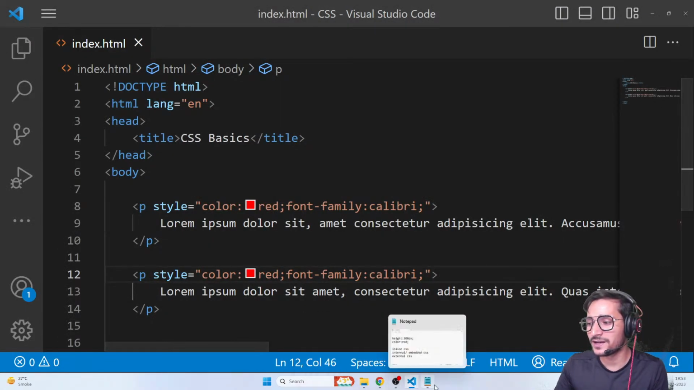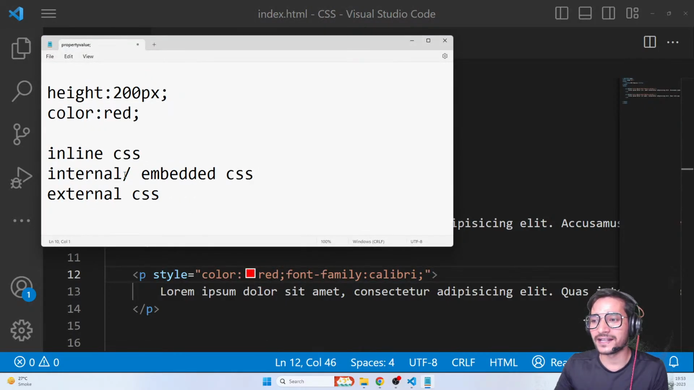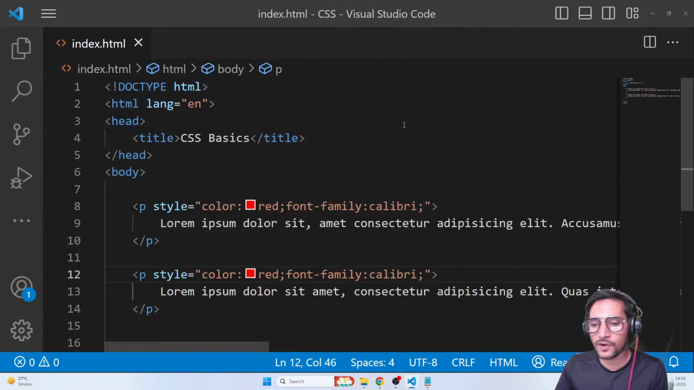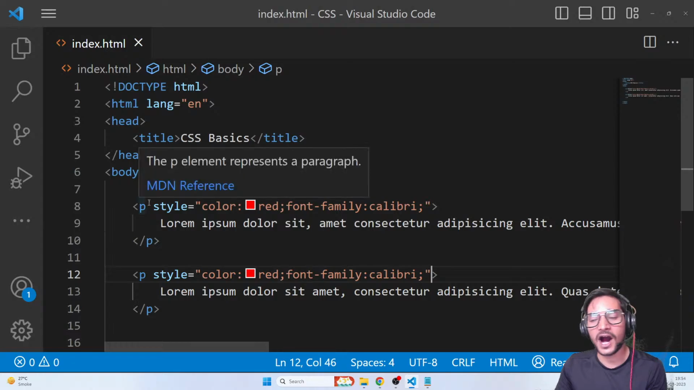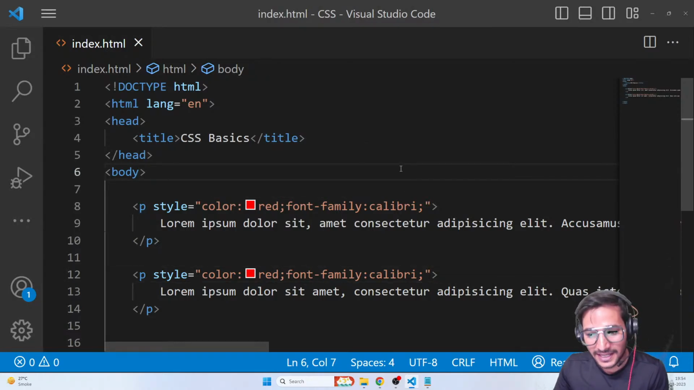And that's where comes the next way, that is the internal way. Okay, so inline is good. It will work completely fine. And again, guys, it's not bad. You can use it. But the problem is, if you want to reuse the CSS that you have written for multiple elements, you cannot do that. So that's where comes the internal style of CSS. So let's see how to apply CSS internally and how it solves the problem of repeating.